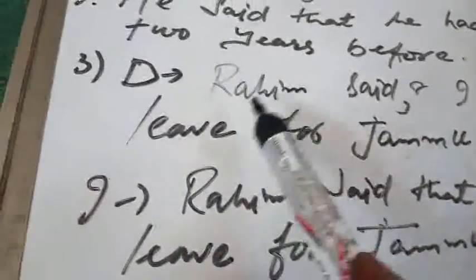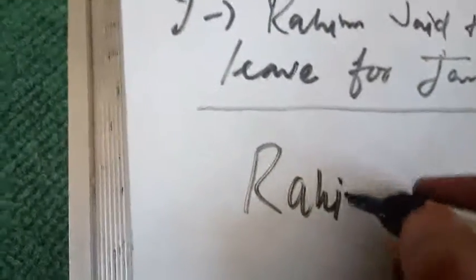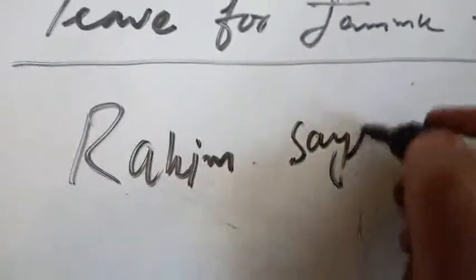Now there is a question, there's a small question, my dear students. For example, I told you that Rahim said. Let me make it a present one in which the reported verb is in present speech or future. For example, instead of Rahim said, right, I will write Rahim says, comma, inverted commas begin, I intend to leave for Jammu tonight.